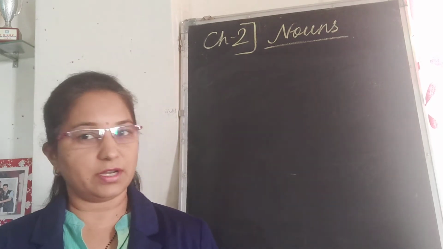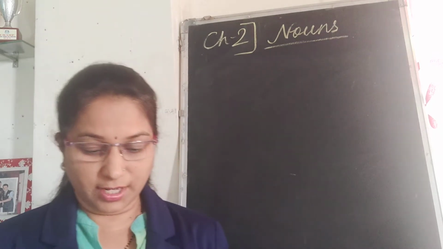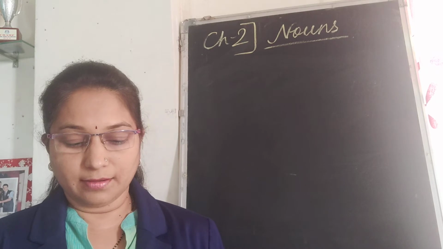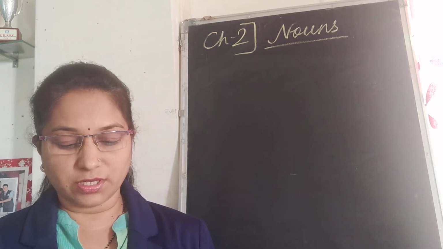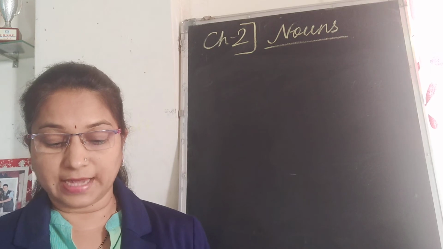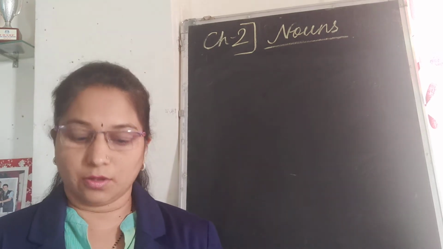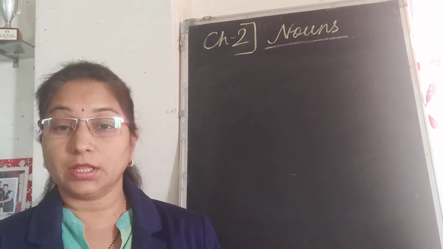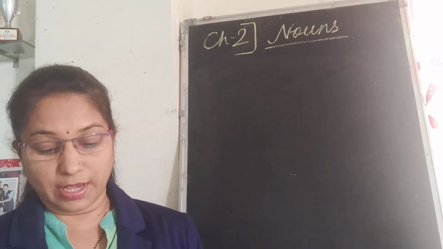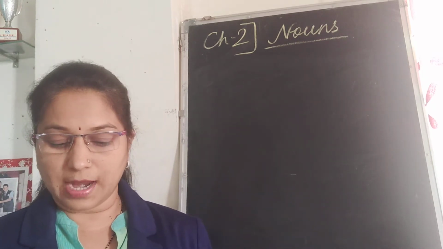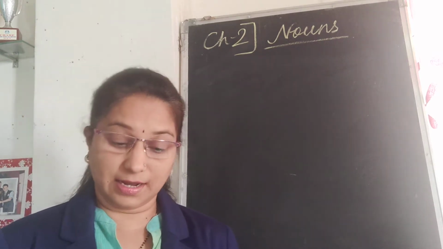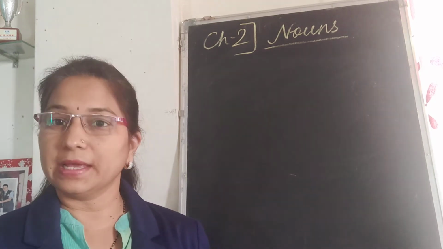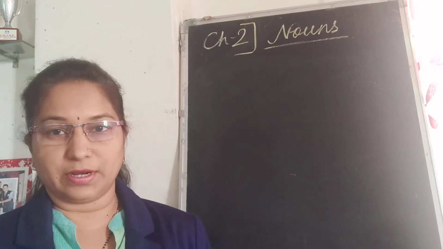All the definitions I have already explained to you. Once again we will go through them from your textbook. A common noun is a general name for a person, place or thing. For example, the cats played in the garden. The forest is full of elephants. Here cats, elephants, garden, forest are all common nouns. A proper noun is a special name given to a person, place or thing. Ravi is going to Kerala. The Titanic sailed across the Atlantic Ocean. Ravi, Kerala, Titanic, Atlantic Ocean are particular names given to someone or something or some place. So they are all proper nouns.